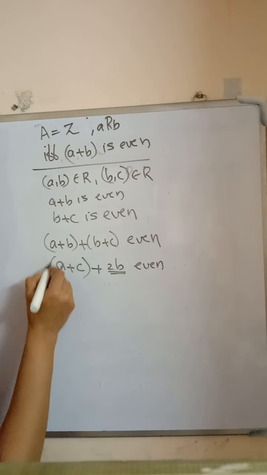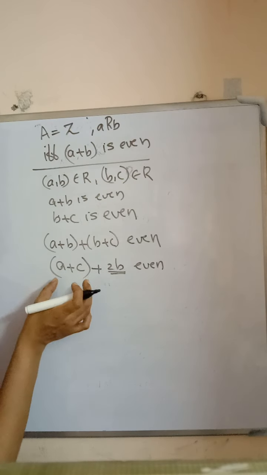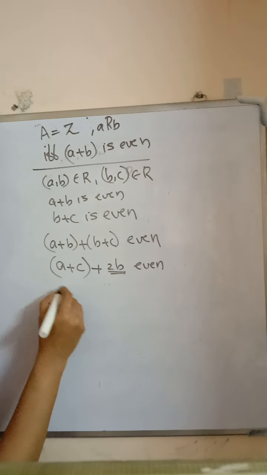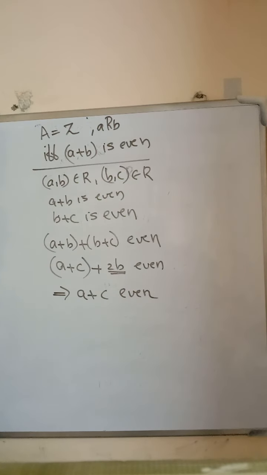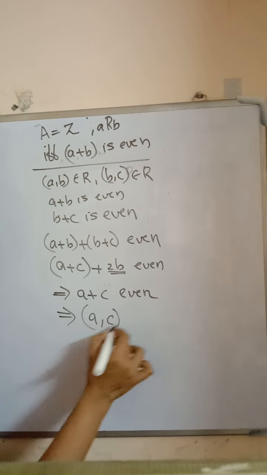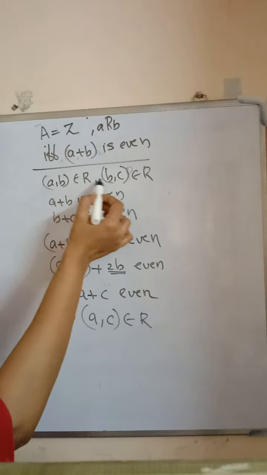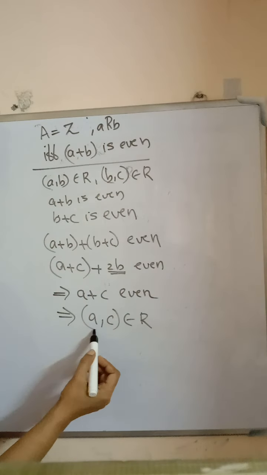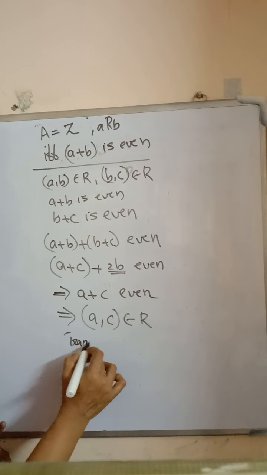We add A plus C with 2B. If we add an even number with another number and get an even number, that implies A plus C is also an even number. That implies the ordered pair (A, C) is an element of the relation. So we take (A, B) and (B, C) in R and we get (A, C) in R. Therefore, this relation is transitive.